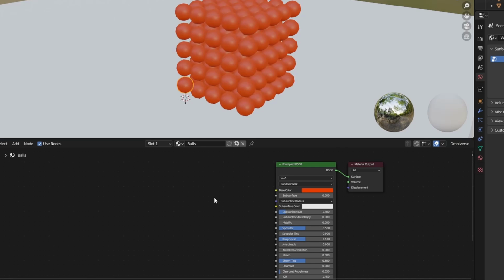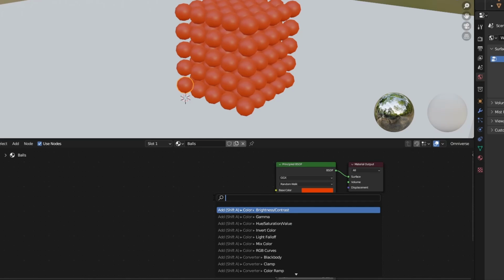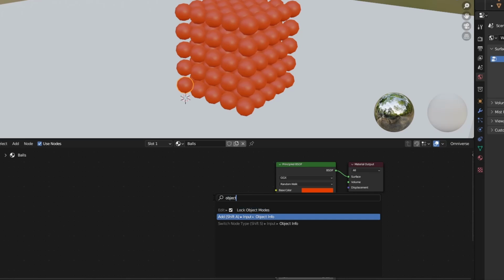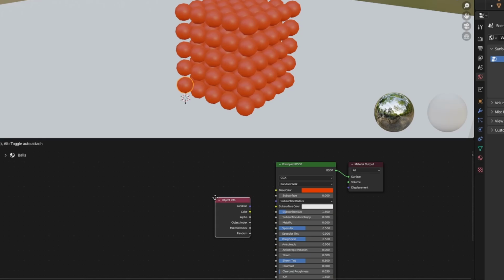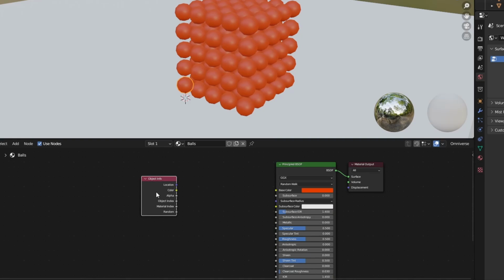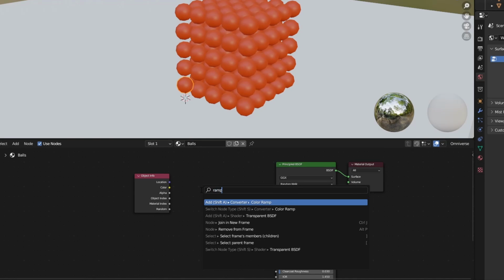By pressing the F3 key, it will open the search bar where we can type Object Info and click on this second option. Now, this node by itself doesn't do anything. It will only give us a random numerical value to each object. In order that these numbers are reflected in colors, we must add one of the best nodes that exists in Blender, which is the Color Ramp node.